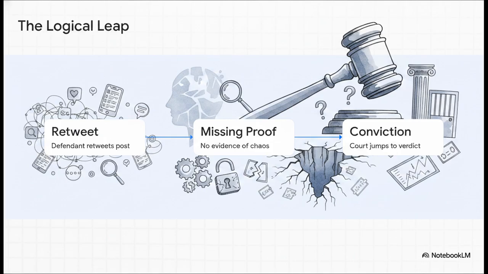The court acknowledged Step 1, the retweet, and then they jumped directly to Step 3, the legal conviction. Actually, wait, they completely skipped Step 2. The factual evidence of chaos was nowhere to be found. They basically just took the legal label of chaos and slapped it on the case, instead of requiring actual evidence.